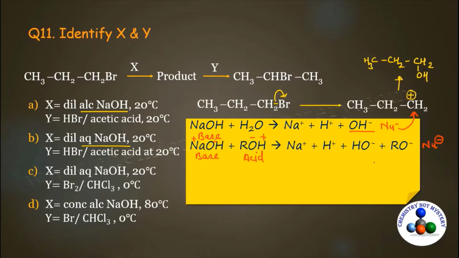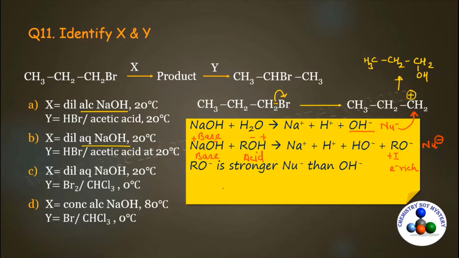So which one is a stronger nucleophile? Because a stronger one will take part in the reaction. Hydrogen has no effect, but the R group has plus I effect. So it will donate electron density through plus I effect to the O negative ion. So because of it, RO negative ion is electron rich as compared to OH negative ion. So that's why RO negative is a stronger nucleophile than OH negative ion.